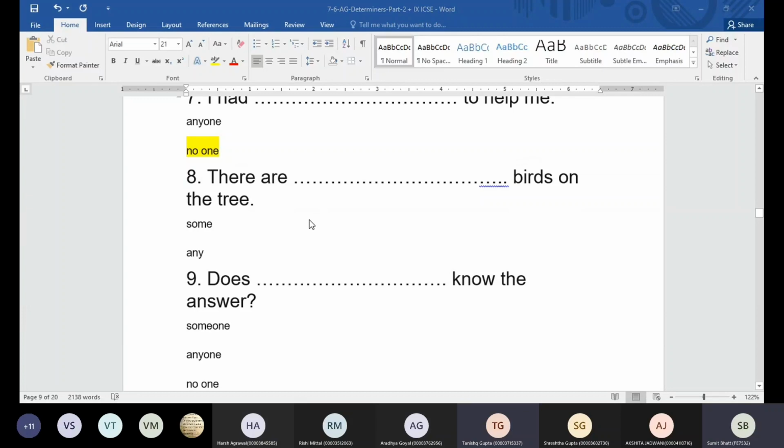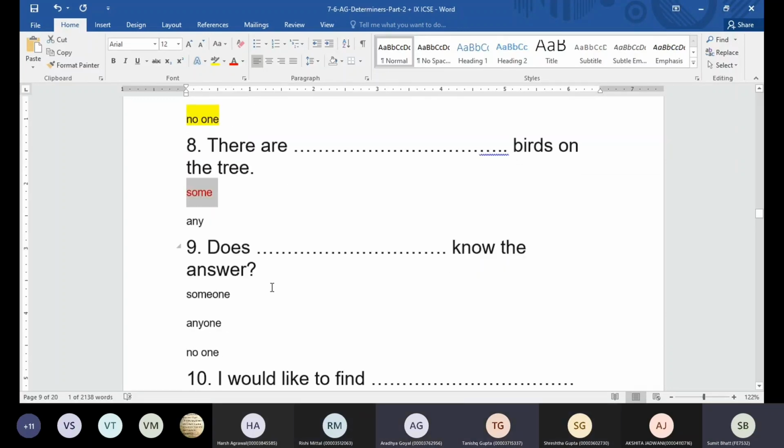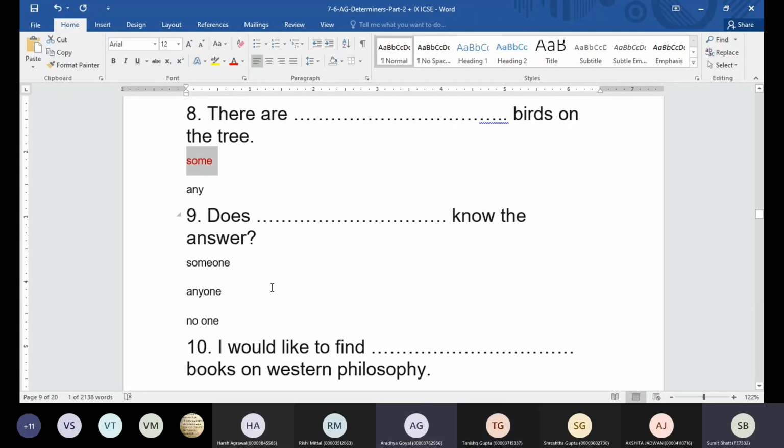Okay, there are dash birds on the tree. Some or any? Some. Okay, does dash know the answer? Anyone. Anyone. Okay, reason? We are asking in this case, right?